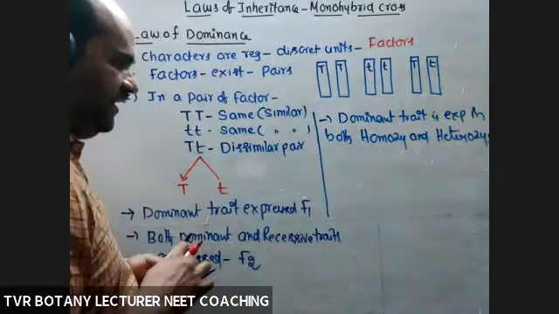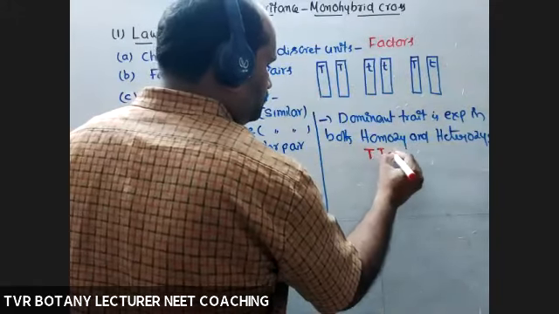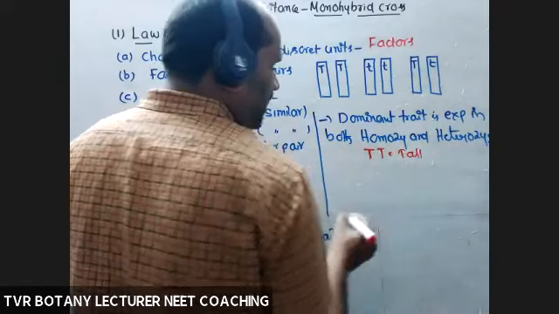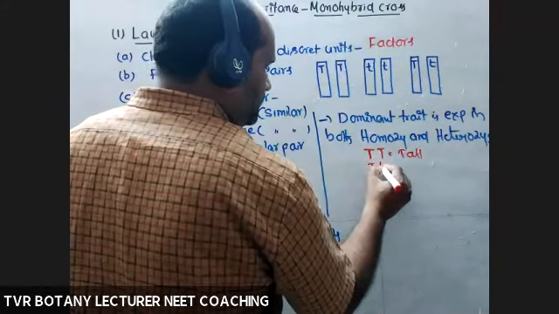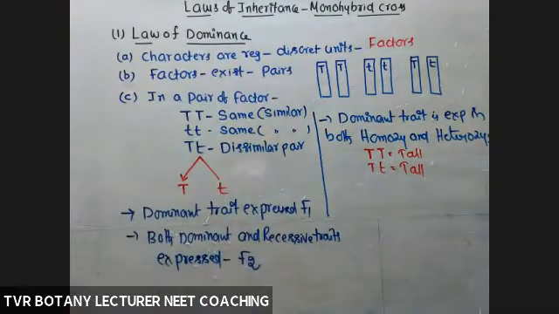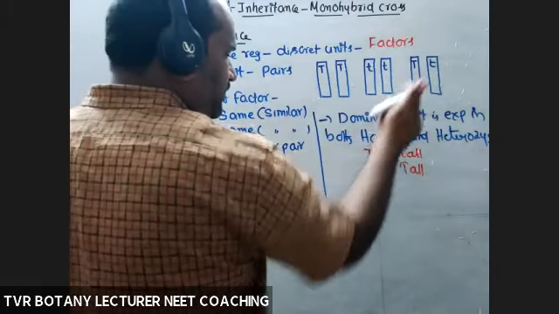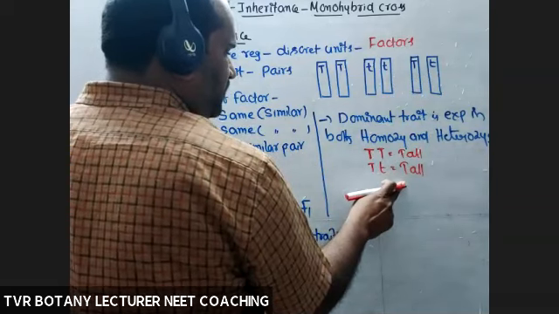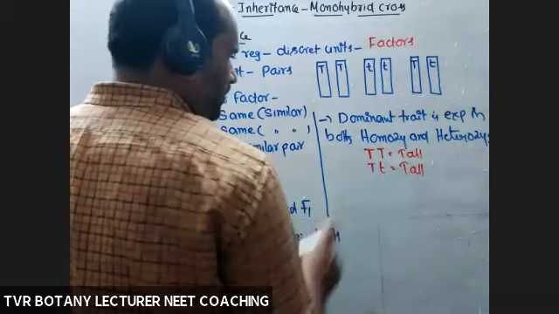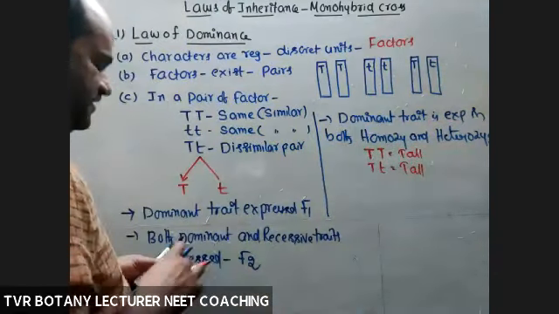For example, capital T, tall character, tall only. Capital T, small t, here also tall. In the first progeny, both are capital T, so obviously a tall character. In the second individual, both alleles are present, capital T and small t. But what about the phenotype of that one? Tall only. So the dominant trait is expressed in both homozygous and heterozygous condition.